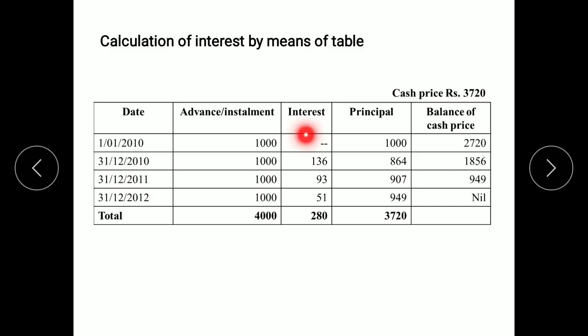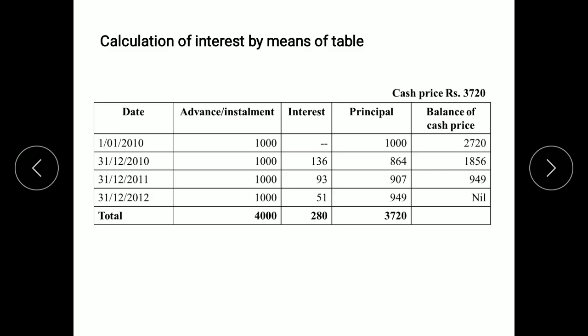When advance is paid, we will not calculate any interest. So the principal amount paid is the same amount of advance, 1000. Now balance of cash price remaining, 3,720 minus 1000 paid. So balance remaining is 2,720. At the end of the first year, installment of 1000 is paid, which includes interest and principal.